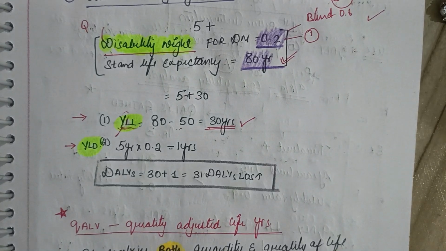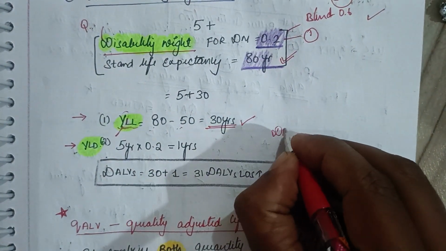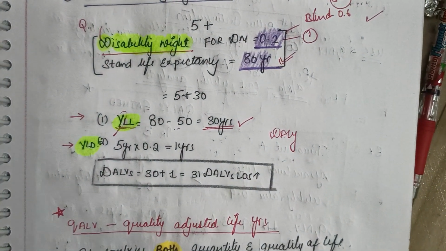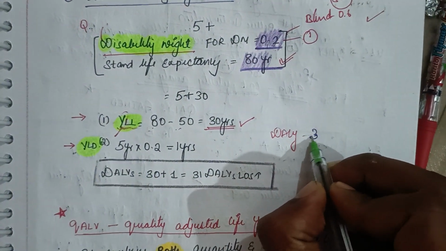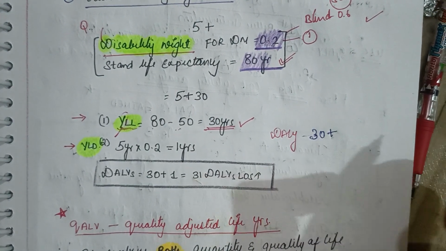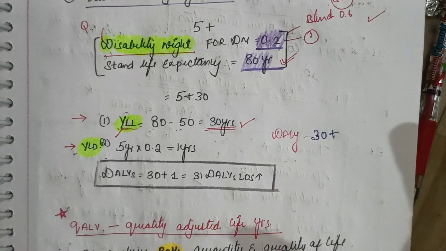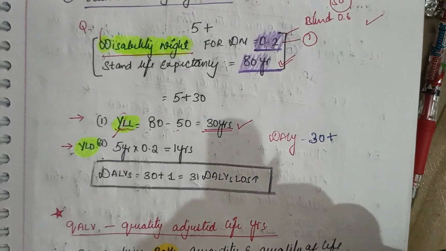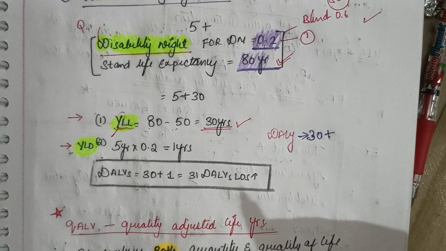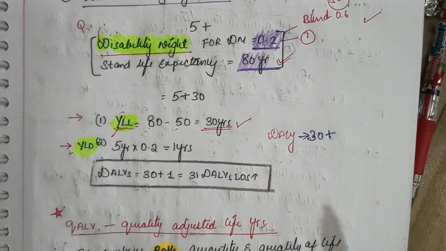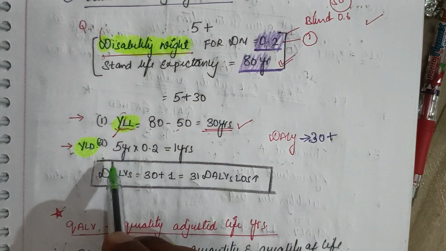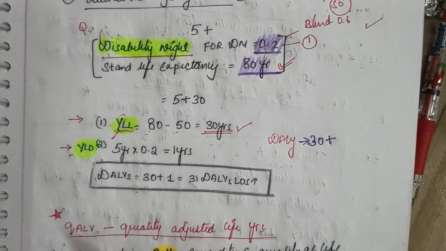Now, to calculate DALYs, I got one answer, that is years of life lost, which is 30. Now I need something known as years lived with disability. Remember, when I say years lived with disability, how many years did this patient suffer with diabetes?